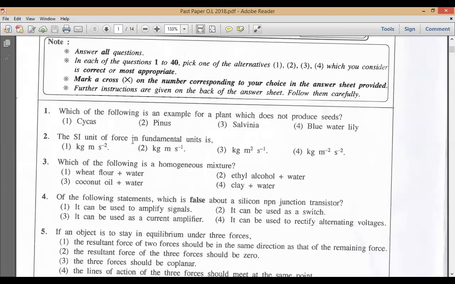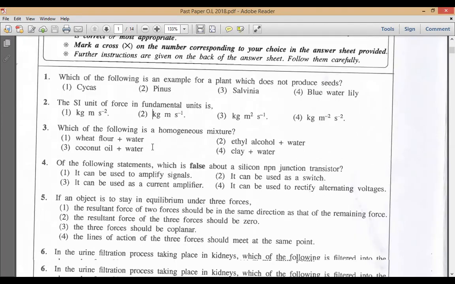The only thing is, for the physics part, you have to do some calculations, right? Apart from physics, even in some chemistry, you have calculations, like when finding concentration. Apart from that, biology is 100% theoretical. So if you are familiar with terms like Cycus, Pinus, Salvinia, definitely it's easy for you to get the answer, right?